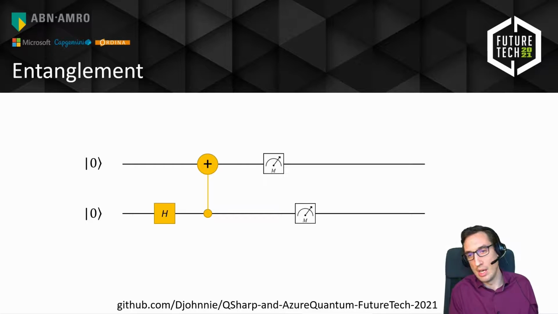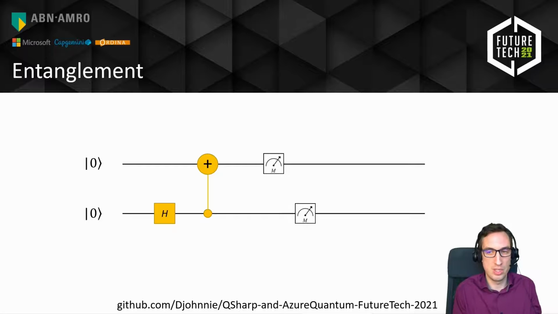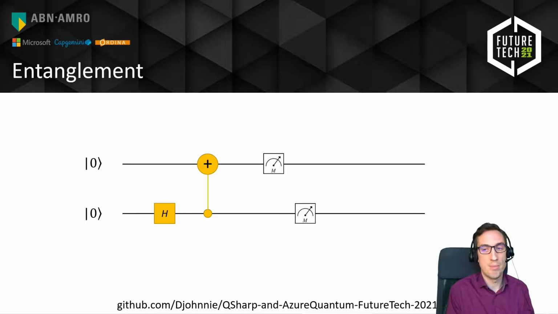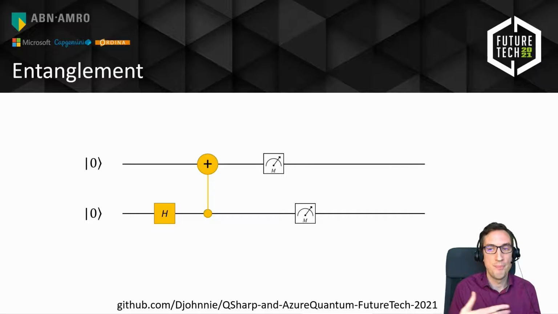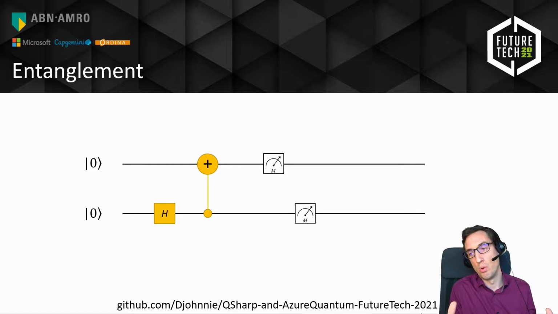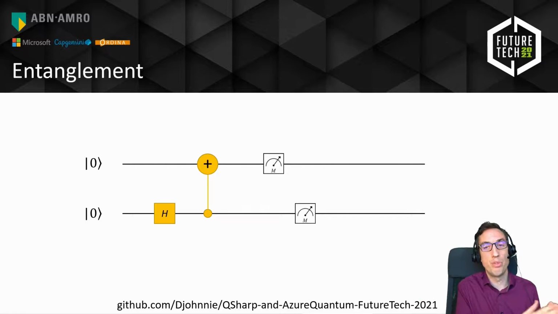We put qubits through gates and we do measurements, and based on that we can create circuits like this circuit for entanglement. If you have 2 qubits, the only thing you need to do to entangle them together is put 1 qubit through a Hadamard gate, putting it in superposition, and do a controlled NOT operation on those 2 qubits to entangle them together. And now when you do a measurement, we don't have 4 possibilities, 00, 01, 10, 11. No, they are entangled, so both are going to be 1 or both are going to be 0, but not something else. So again, we have two probabilities.